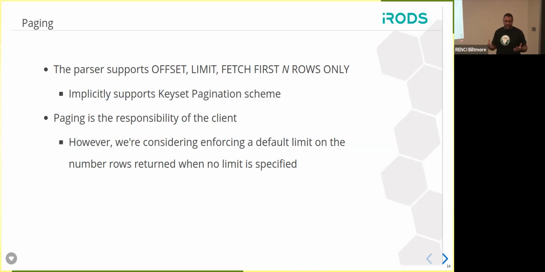So this also means that we are pushing the responsibility of paging onto the client, because you have all of these additional options and ways to approach how you want to do paging for your application.